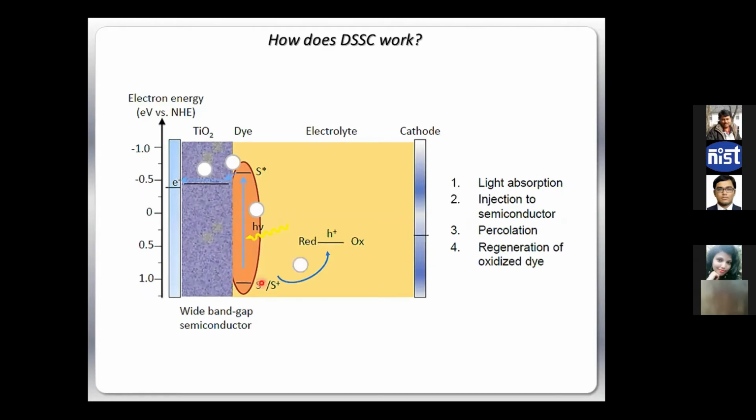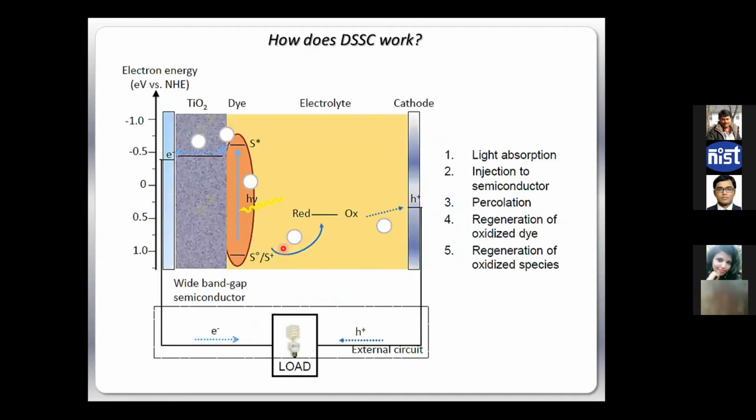So that oxidized dye now has to be balanced again by some other electron. That electron is given by the electrolyte, and the electrolyte gets it from the cathode. So the cathode gives a hole, then a redox potential happens, and then it gets balanced by the dye molecule. So this is quite different, right?